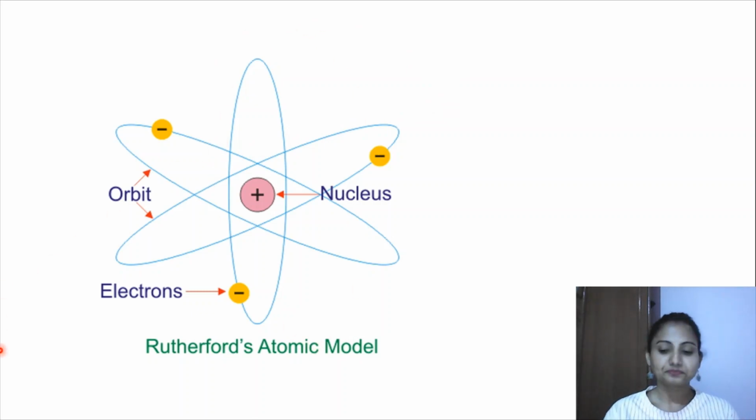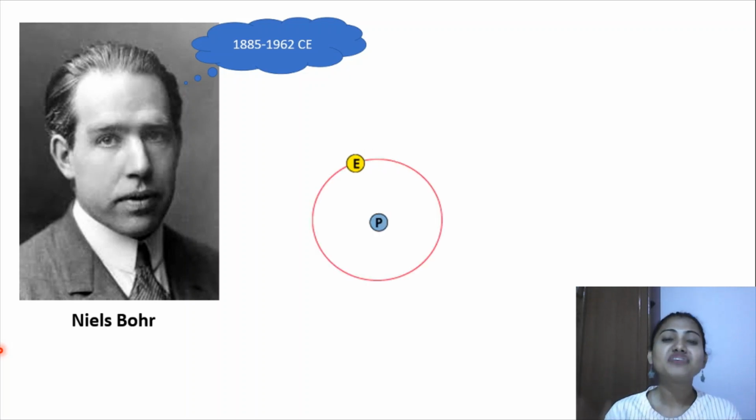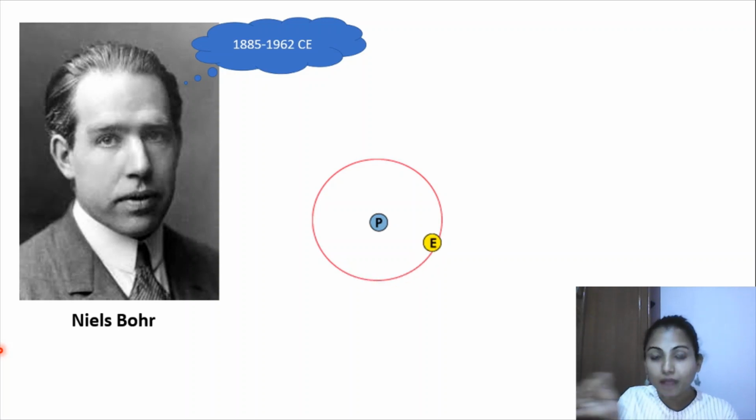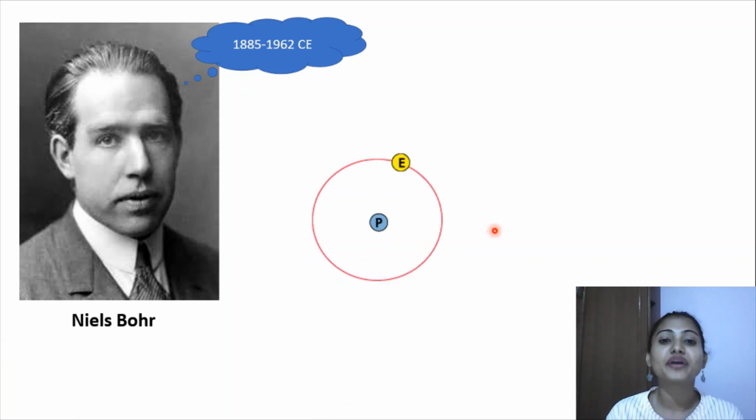But then, here's one more student who was very much interested, Niels Bohr. He said that electrons revolve in stable shells. The way every planet has its own orbit, and no other planet can come into another planet's orbit, same way electrons have their own specific orbit in which they revolve around the nucleus.